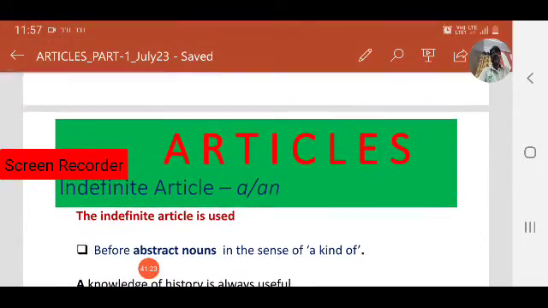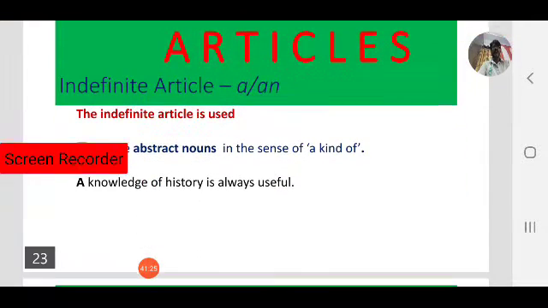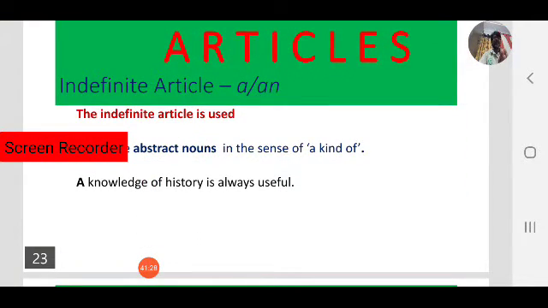Next, the indefinite article is used before abstract nouns in the sense of a kind of. When abstract nouns are used in the category of a kind of, then we use indefinite article a or an. For example, a knowledge of history is always useful. Knowledge is an abstract noun. We cannot touch, see, hear, smell or taste it, we cannot recognize it through our five senses.